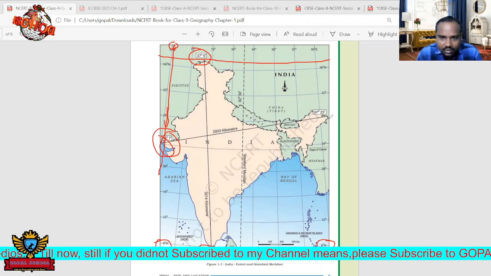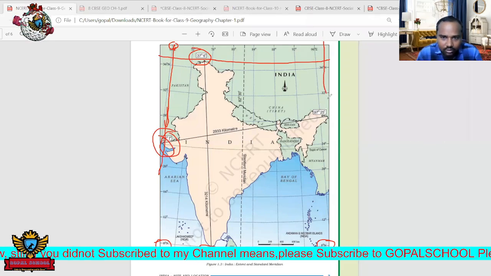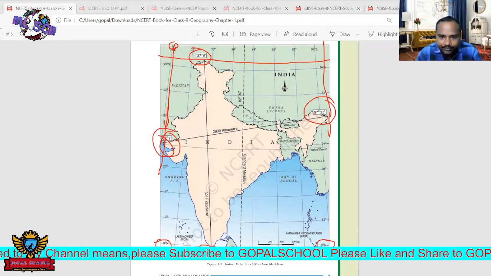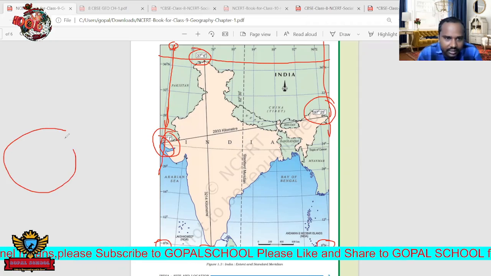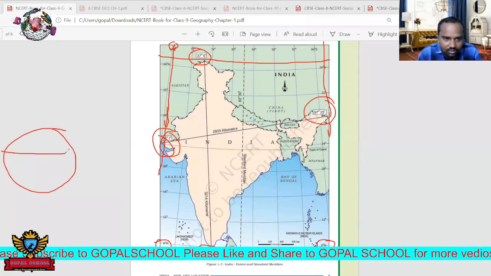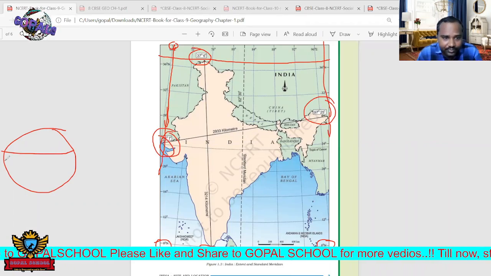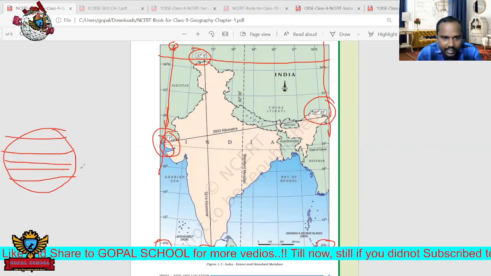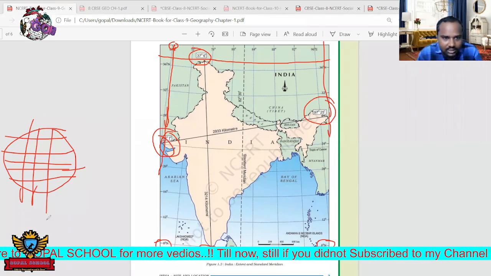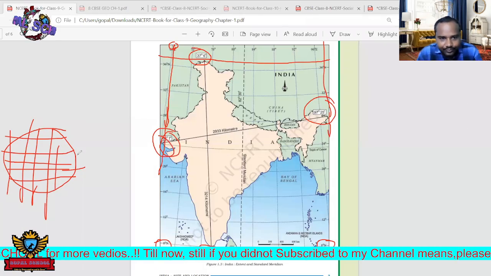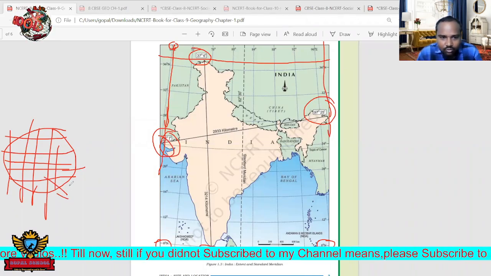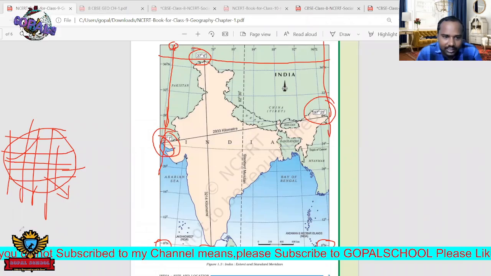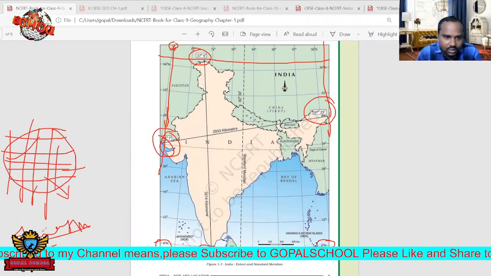Next, here we can also see one more latitude and one more longitude: 97 degrees 25 minutes. As I said previously, these are drawn with imaginary lines on a globe. On the globe we can see latitudes and longitudes. Horizontal lines are called latitudes, and vertical lines are called longitudes. By using these we can locate places easily. These lines are imaginary lines. They are not present in the real world, they are just drawn on the globe.